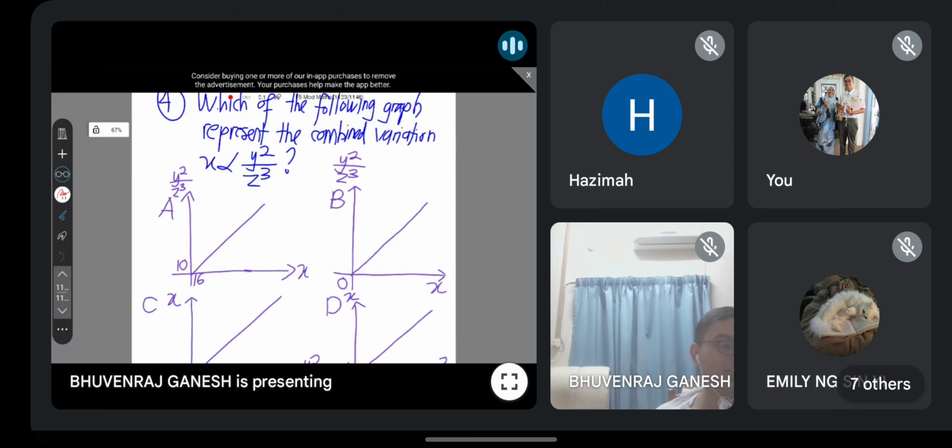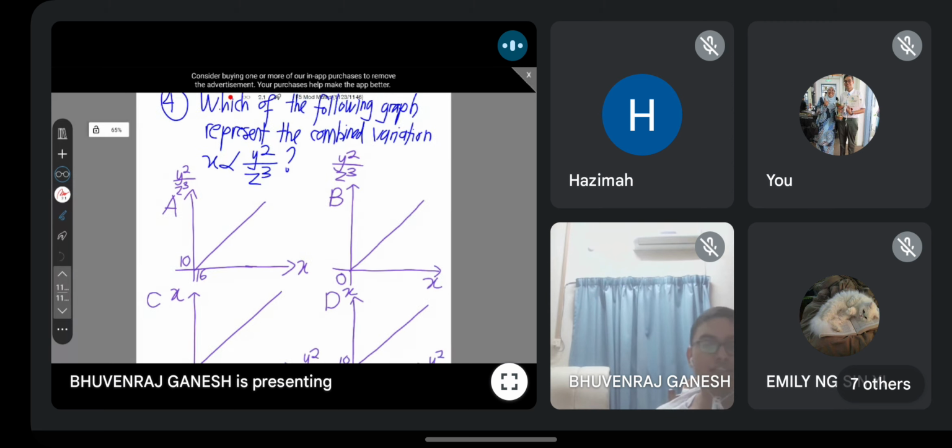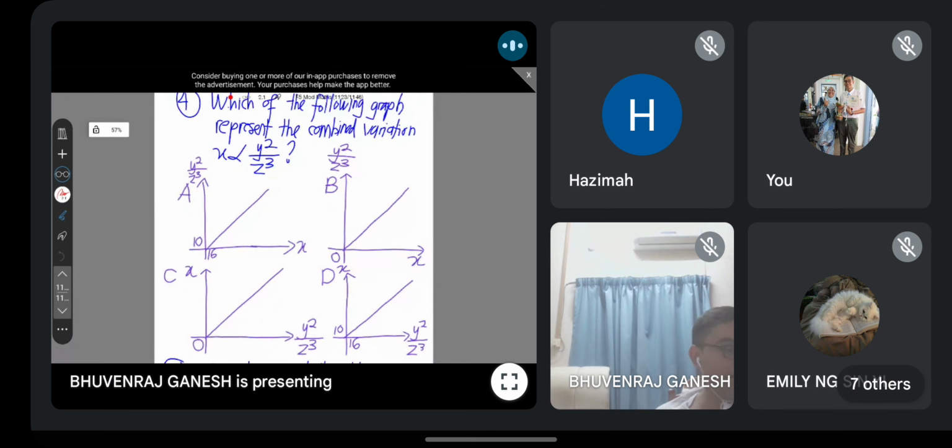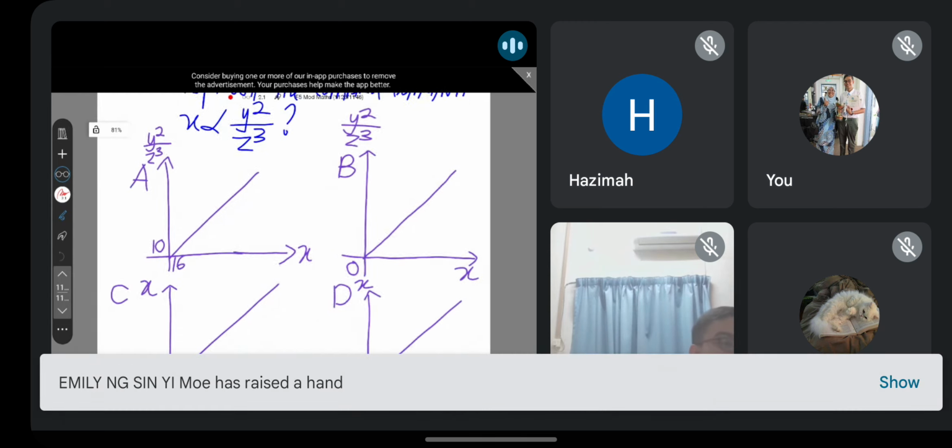Let me see. I tell the correct answer lah. The correct answer is C. Jawapan dia C. Yeah, not bad. At least you all win. So who doesn't know why C is the answer? Angkat tangan. Who doesn't know why C is the correct answer? There's a trick to this one, guys.